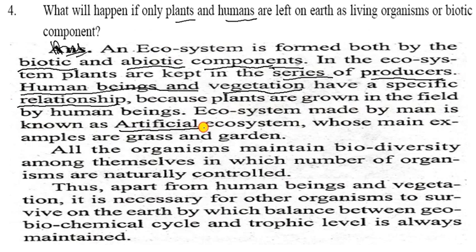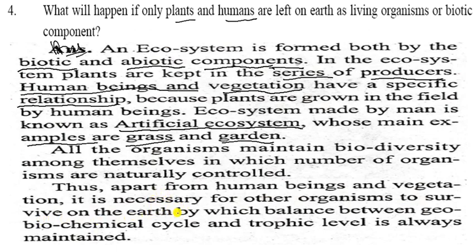Always remember, this system is made by the human and that is called as artificial ecosystem, whose main examples are grass and the garden. Garden and grass are the examples for the artificial ecosystem. All the organisms maintain biodiversity among themselves, in which number of organisms are naturally controlled. Thus, apart from the human being and the vegetation, it is necessary for other organisms to survive on the earth.